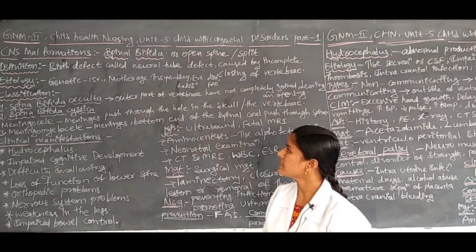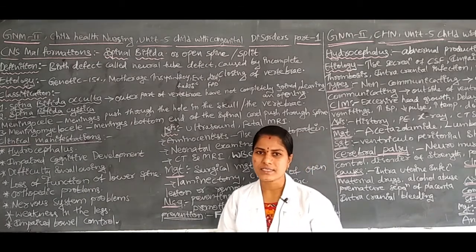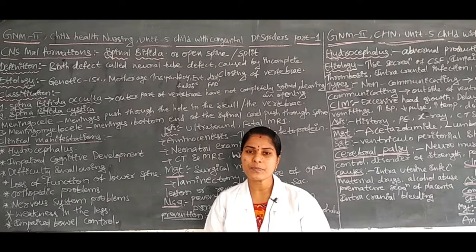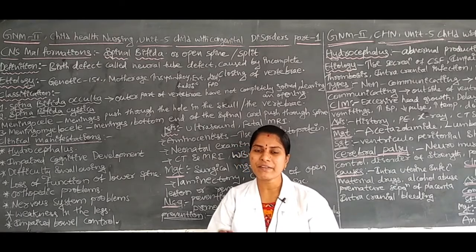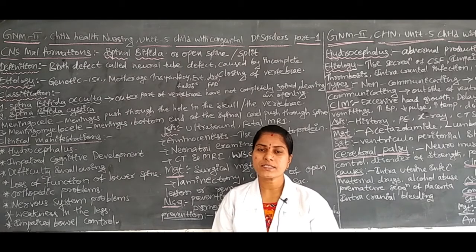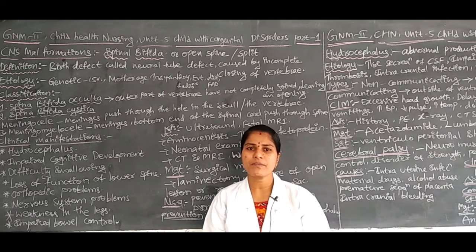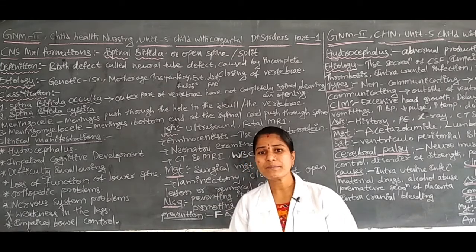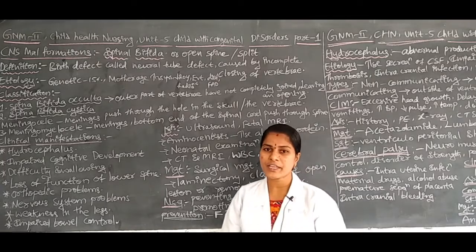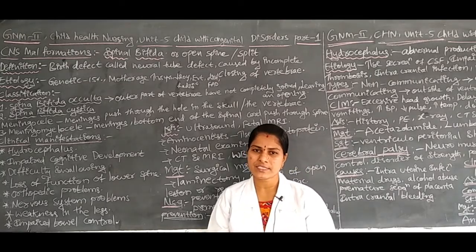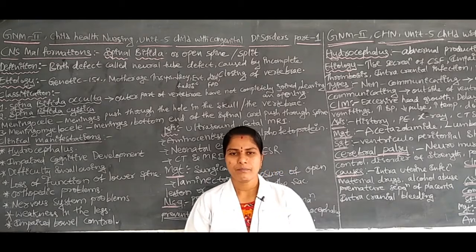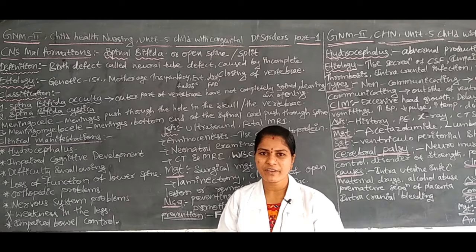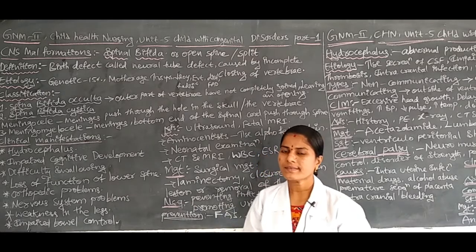Another one is maternal age. If the mother conceives for the first time above 35 years of age, the children may have this problem of birth defects. Sometimes, if the mother conceives for the first time below 20 years of age, then the children may have the birth defect of spina bifida. This is one reason.